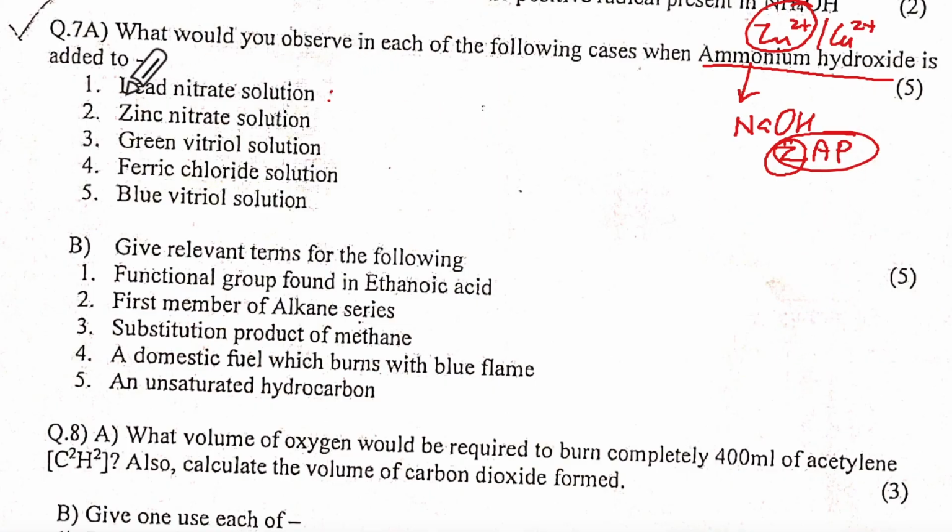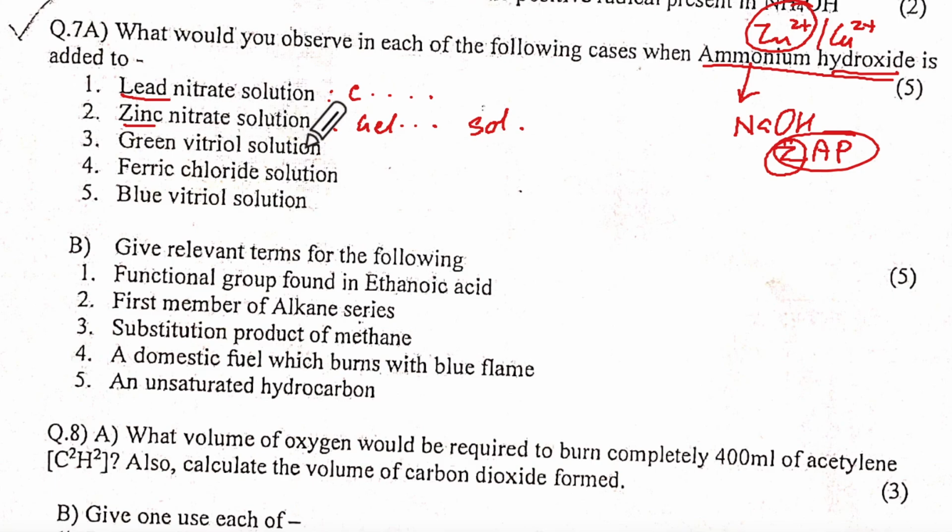Lead nitrate solution forms lead hydroxide, so a chalky white precipitate, insoluble in excess. Zinc nitrate gives a gelatinous white precipitate, soluble in excess.